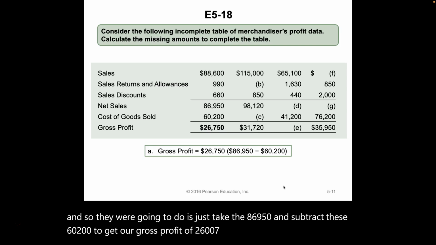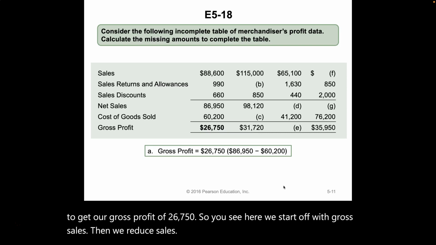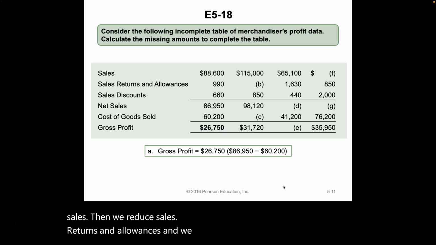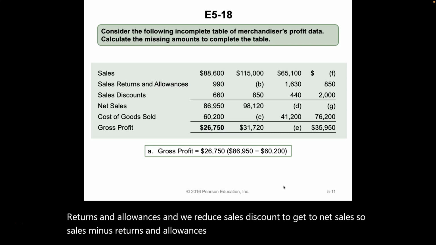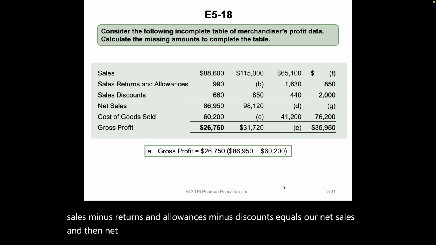We start off with gross sales, then we reduce sales returns and allowances, and we reduce sales discounts to get to net sales. So sales minus returns and allowances minus discounts equals our net sales. And then net sales minus COGS, cost of goods sold, gives us our gross profit.